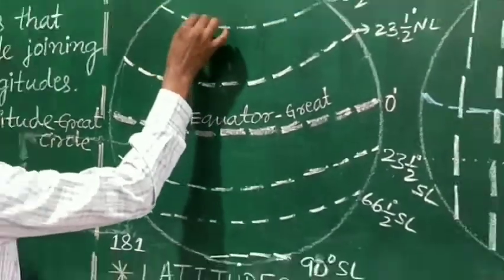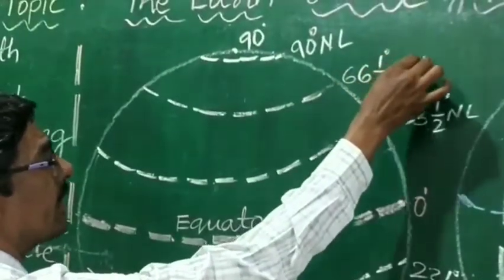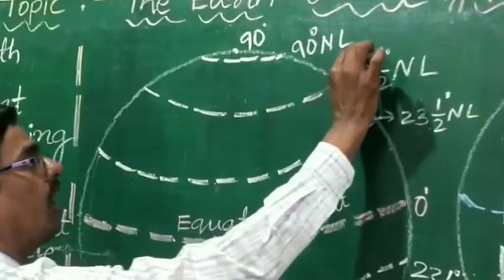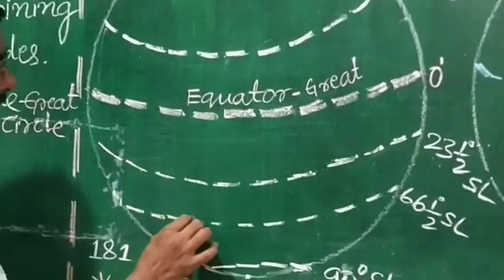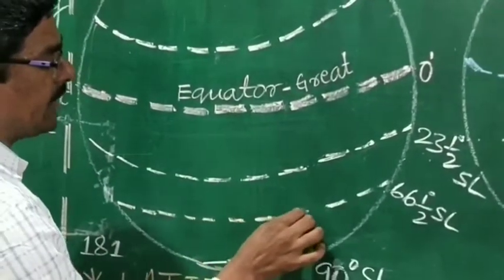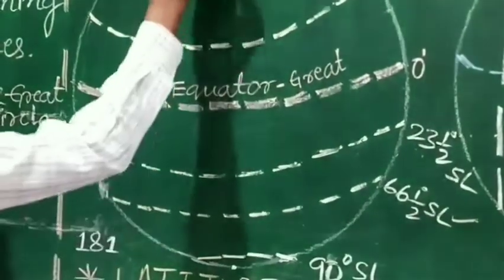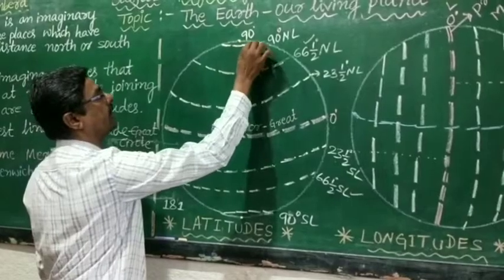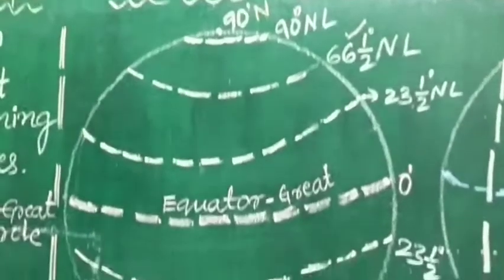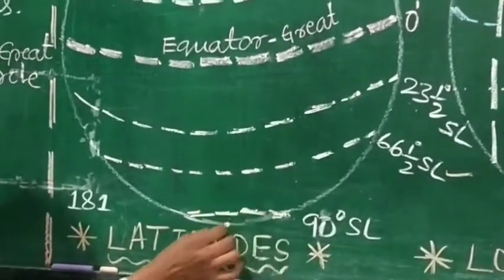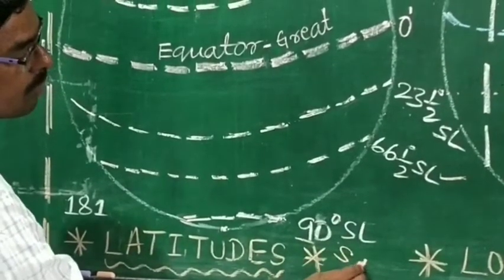Then 66.5 degree north latitude is called Arctic Circle. Then 66.5 degree south latitude is called Antarctic Circle. Then 90 degree north latitude is called North Pole. Then 90 degree south latitude is called South Pole.